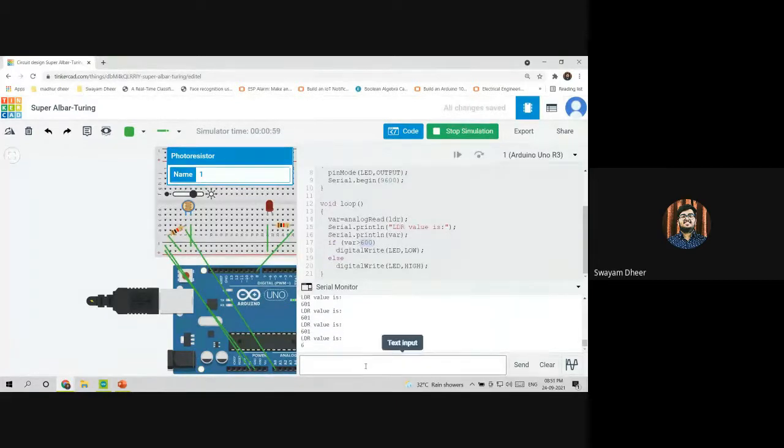So for how many people is it running? Mine is perfect. Mine is nice, good for me. Nice, Pratik. I sent my code. Will you check it? Yeah, it's still not working.